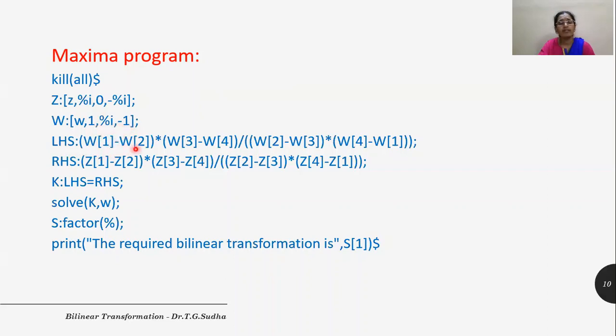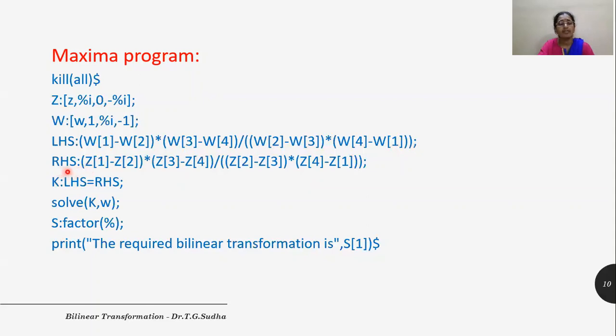So it is W1 minus W2 into W3 minus W4 in the numerator. And in the denominator, we have W2 minus W3 into W4 minus W1. So here we need to remember to give brackets to the denominator. The entire denominator needs to be put in braces. So we get this to be the cross ratio of the W points.